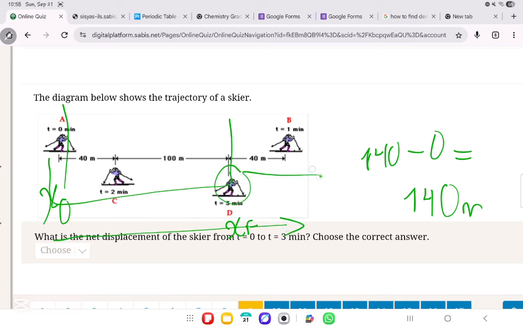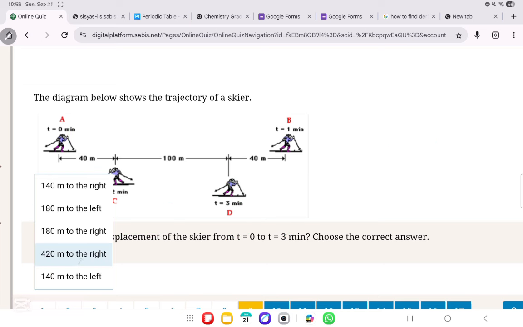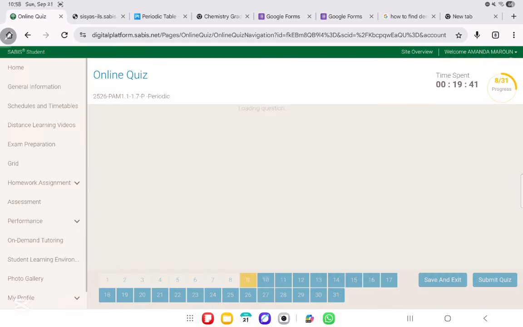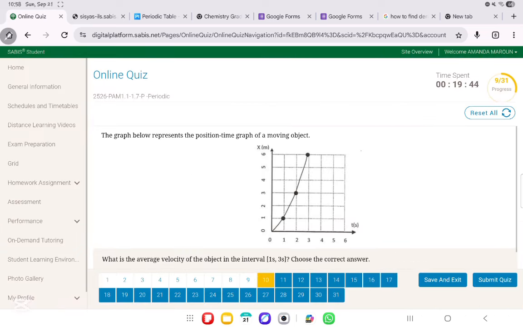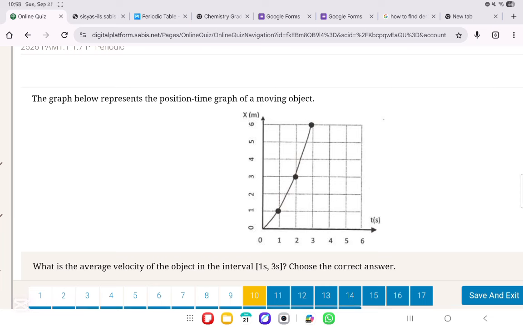As you can see, he's traveling in this direction, which is to the right. So he moved 140 meters to the right. Perfect. Let's move on now to question number 10. It says the graph below represents the position-time graph of a moving object. What is the average velocity of the object in the interval 1 second to 3 seconds?